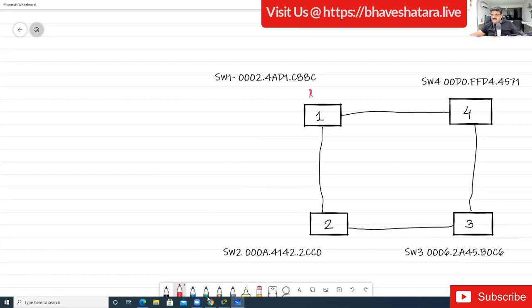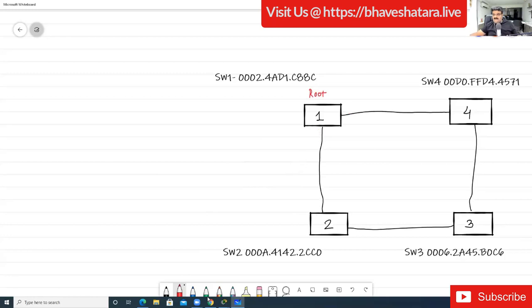So let me give them designations. It is the root. And what will be the status of switch 1's port? What will be the name of this particular port? I just marked this red. Just give me the name of this port. Aru is saying always lowest, switch 1. Good. Now tell me what will be the status of switch 1's port? Aru is saying RP.